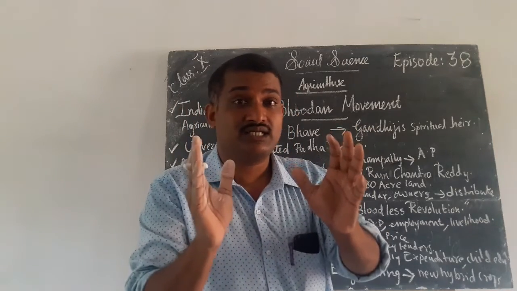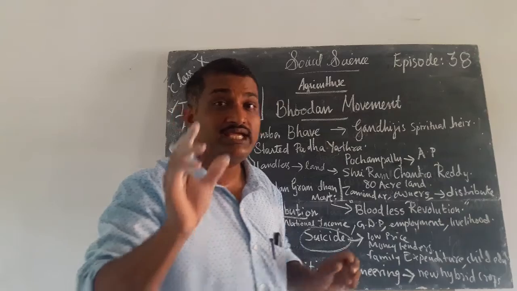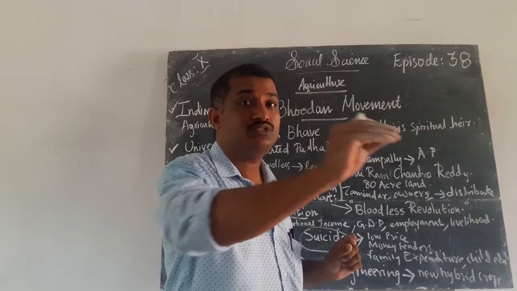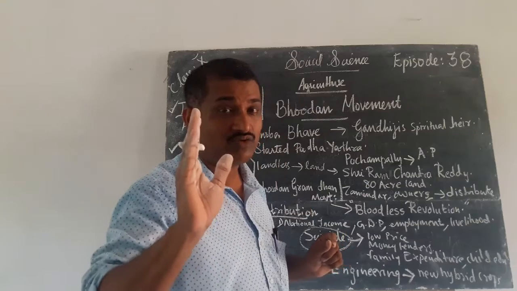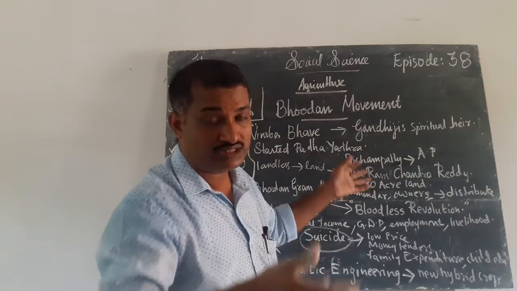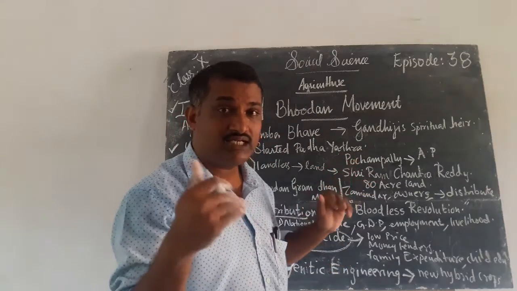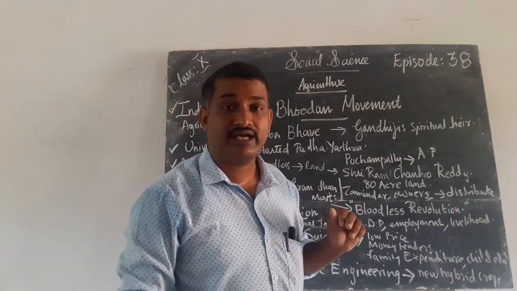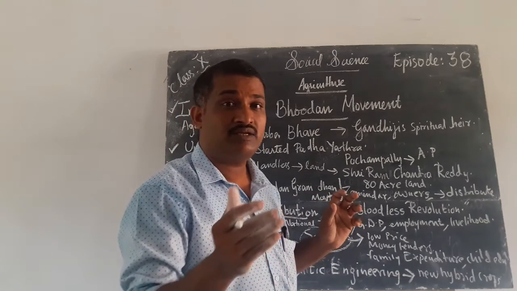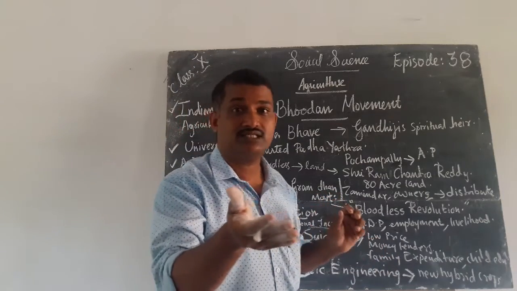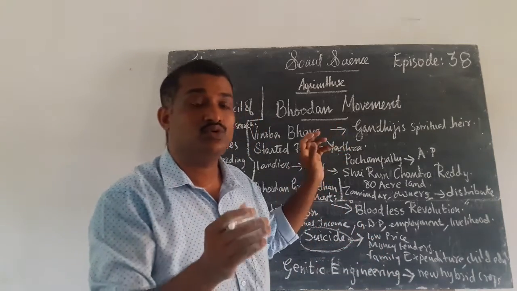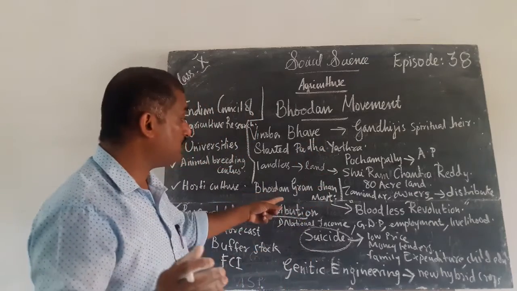Sri Ram Chandra Reddy was ready to give 80 acres of land to these peasants. He was ready to distribute his land. He distributed 80 acres of land to the landless peasants, so that he started this Bhoodan Gramdhan movement.